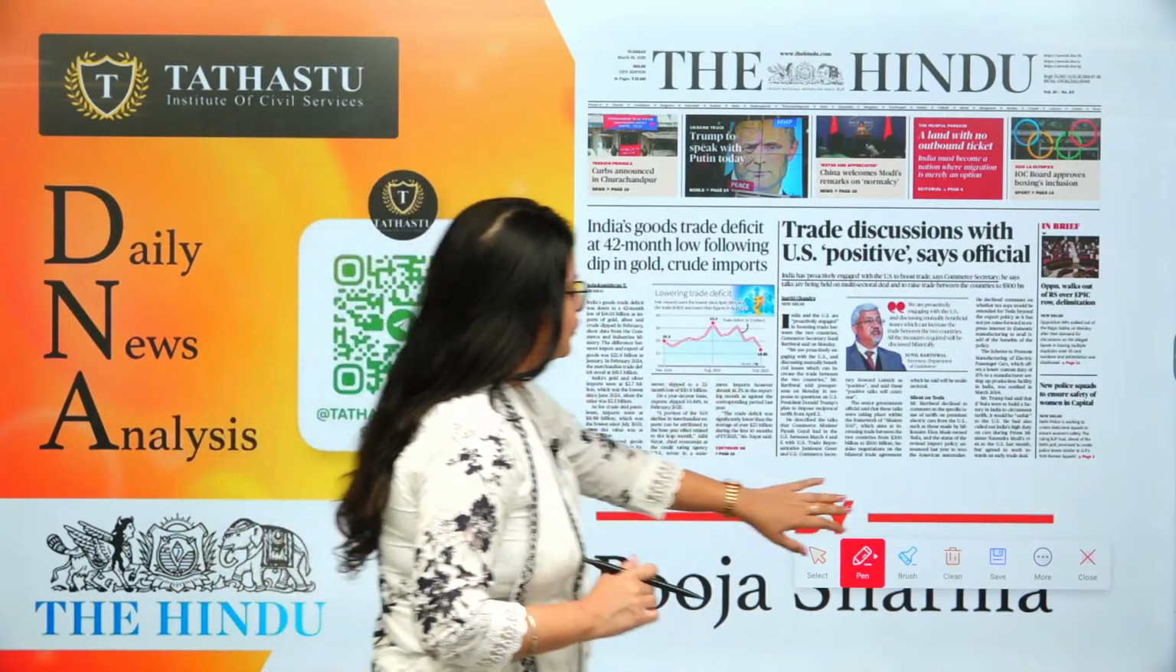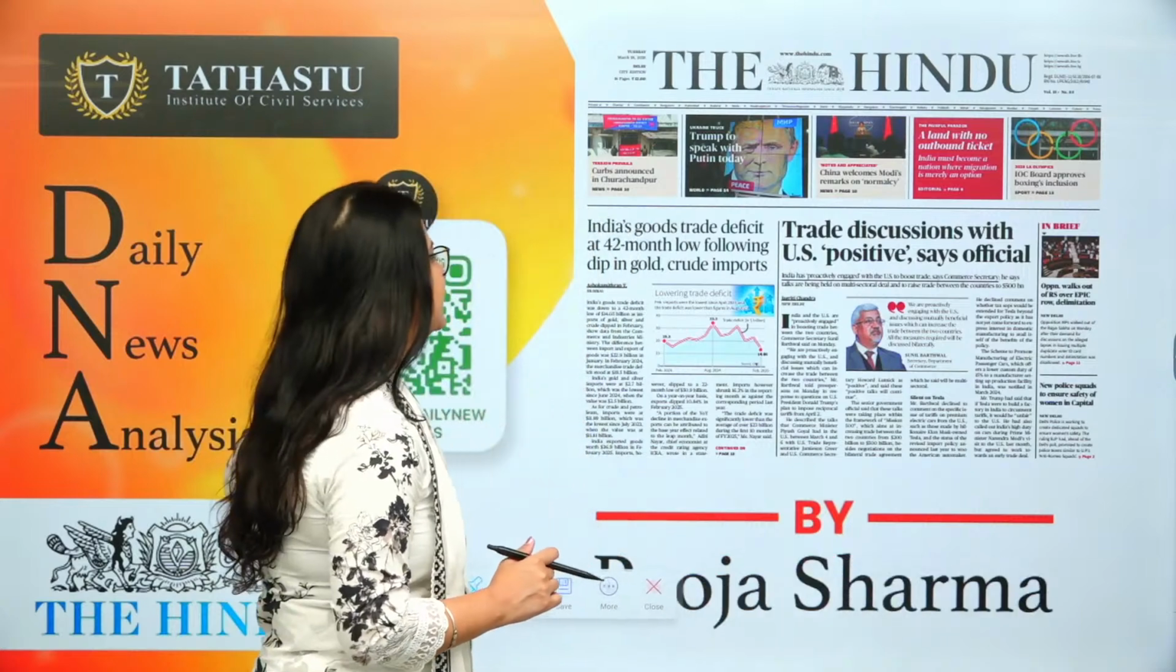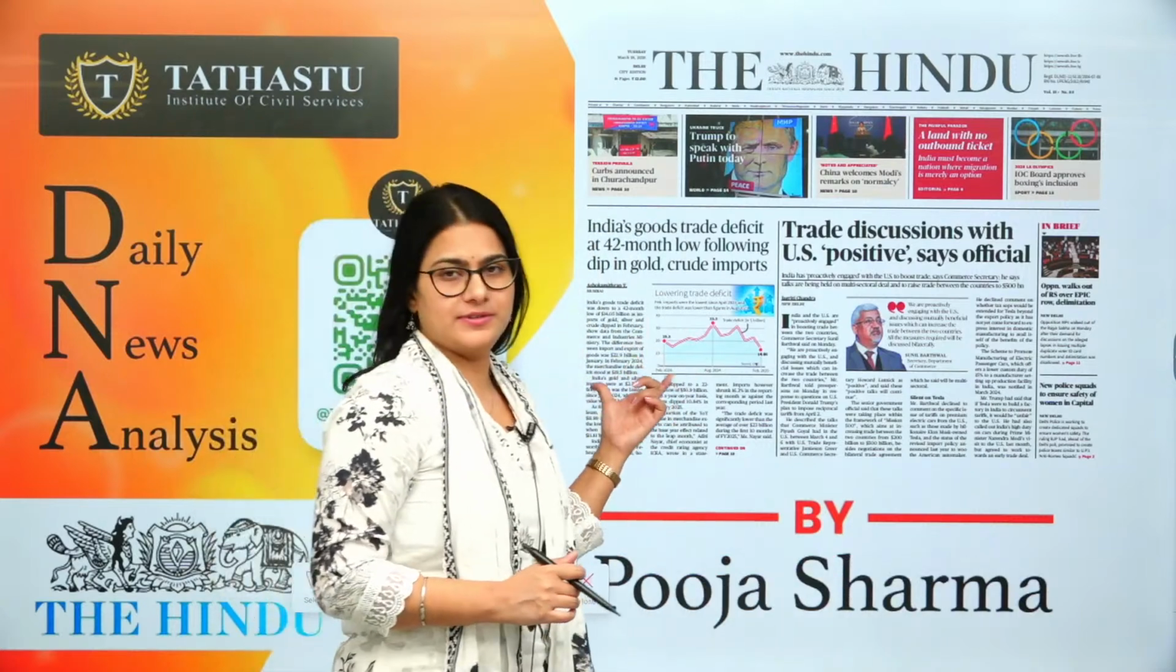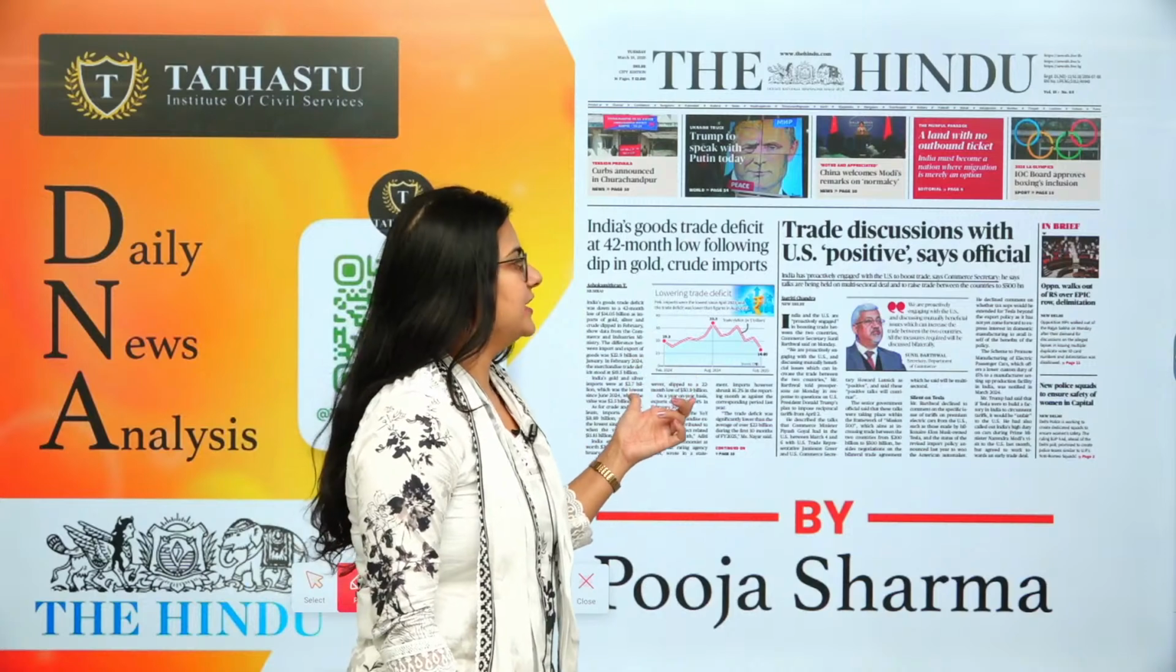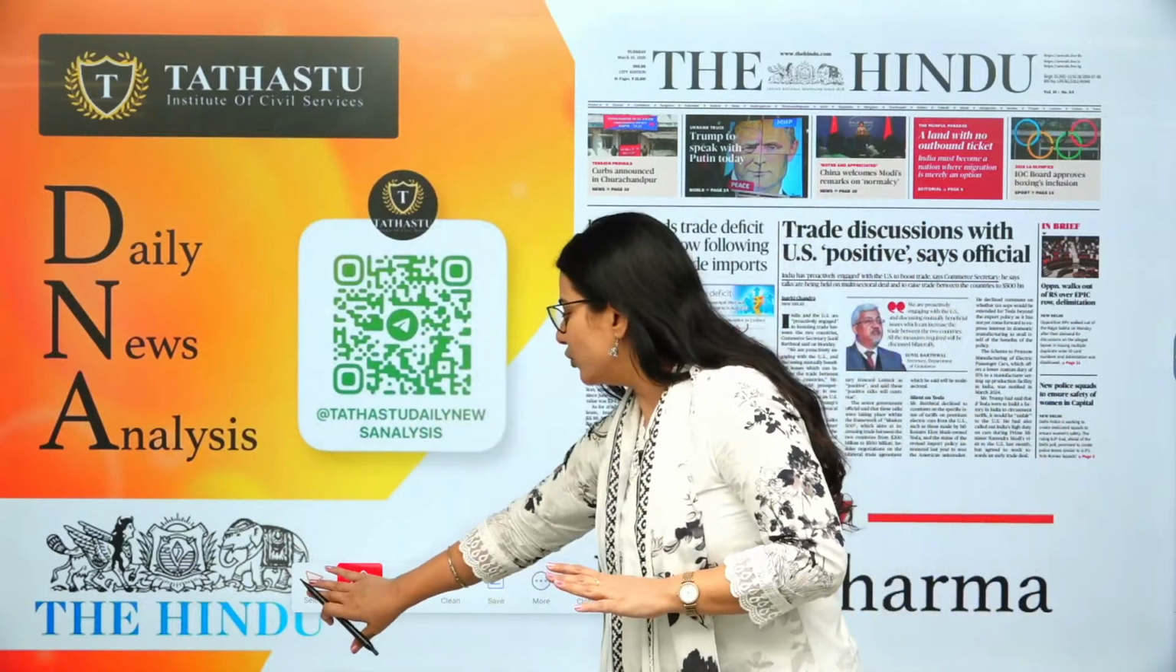This is the front page of your The Hindu newspaper and we are going to do this important news which is on your front page along with that other news also. Let's see which news are important today.